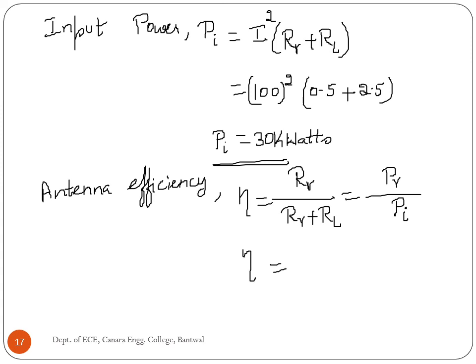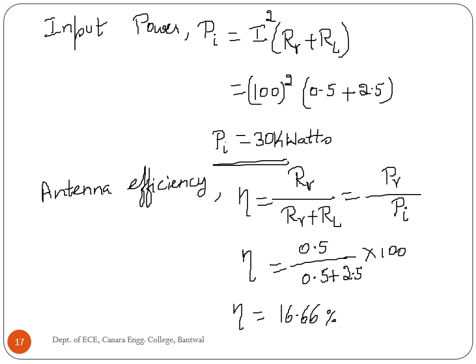Therefore, 0.5 divided by 0.5 plus 2.5. The efficiency is equal to that into 100, 16.66%.